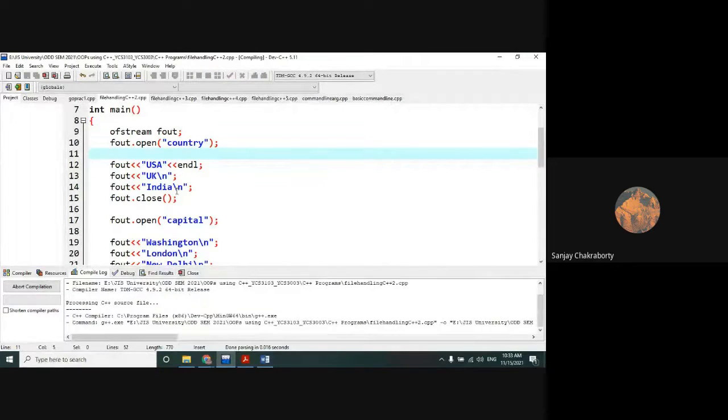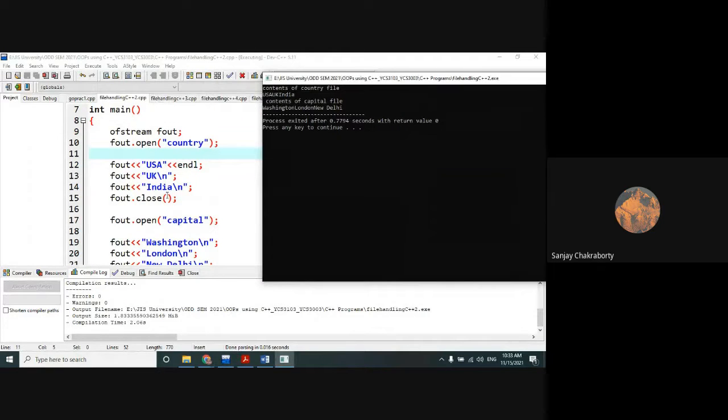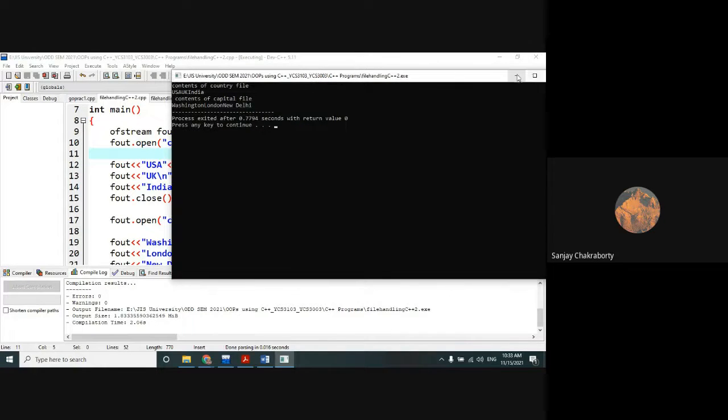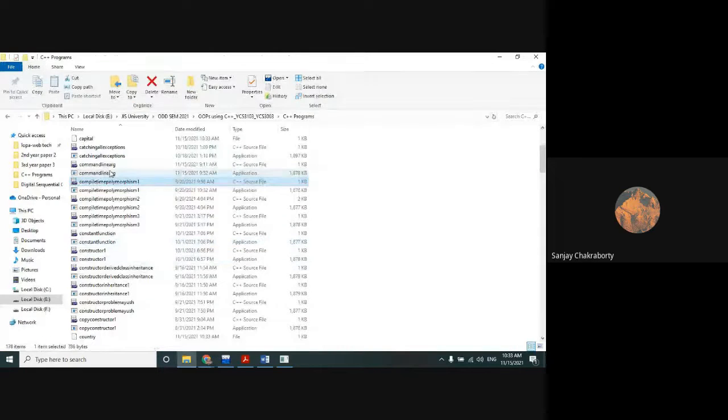The country file will contain three values: USA, UK, and India, and the capital file will contain three values: Washington, London, and New Delhi. So let's check it out. We check out the output. First, we'll check whether the capital and country files have been created. Look, the capital file has been created successfully here. The country file is created successfully here.